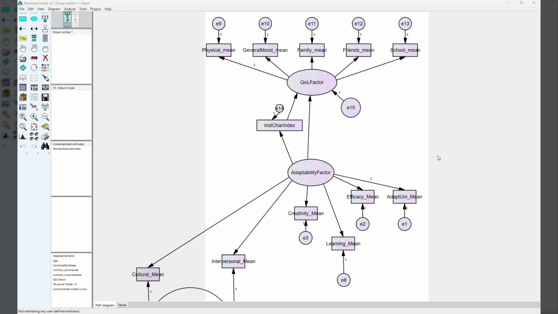On this basis, institutional characteristics were not found to significantly mediate the relationship between adaptability and quality of life. The null hypothesis for hypothesis 4 was therefore retained.